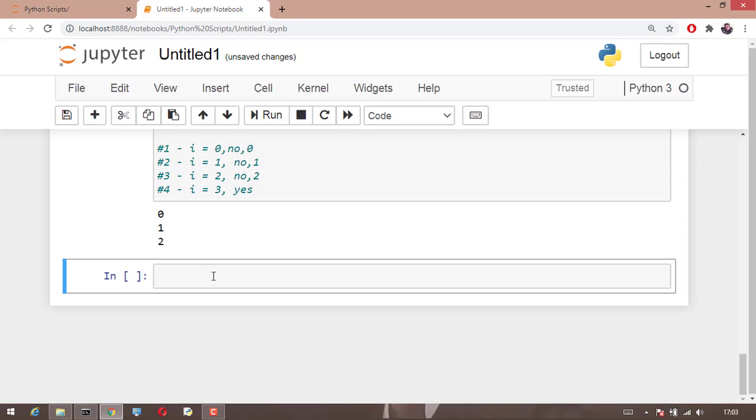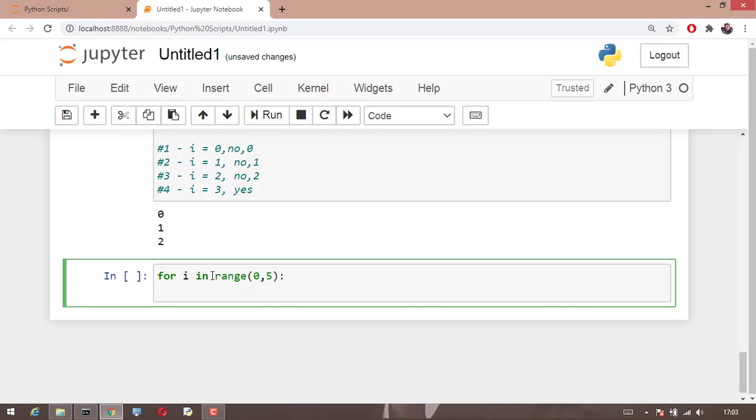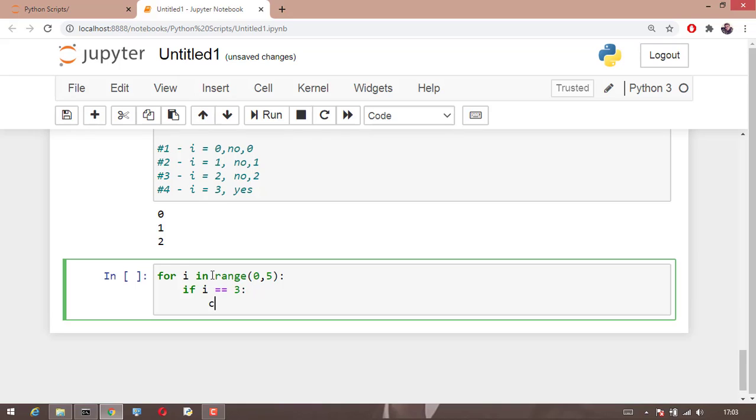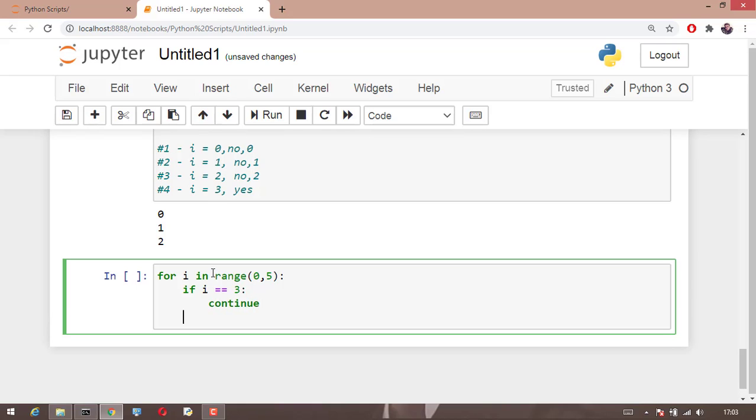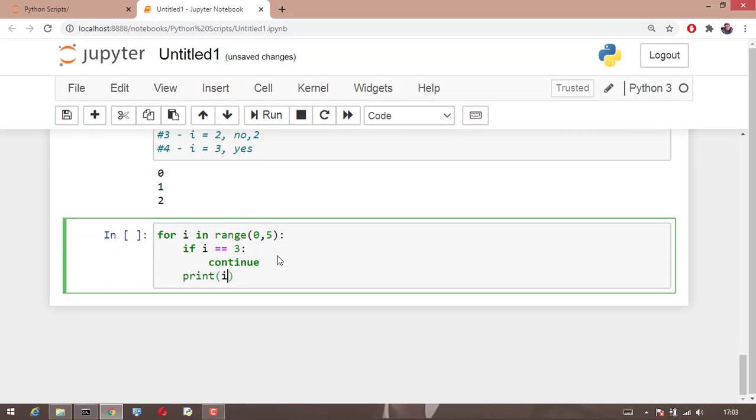So suppose if there is a continue statement in the same condition, what happens? So if this is the case, and I have a continue statement here, I just change nothing but the break. Instead of the break statement, I gave the continue statement.